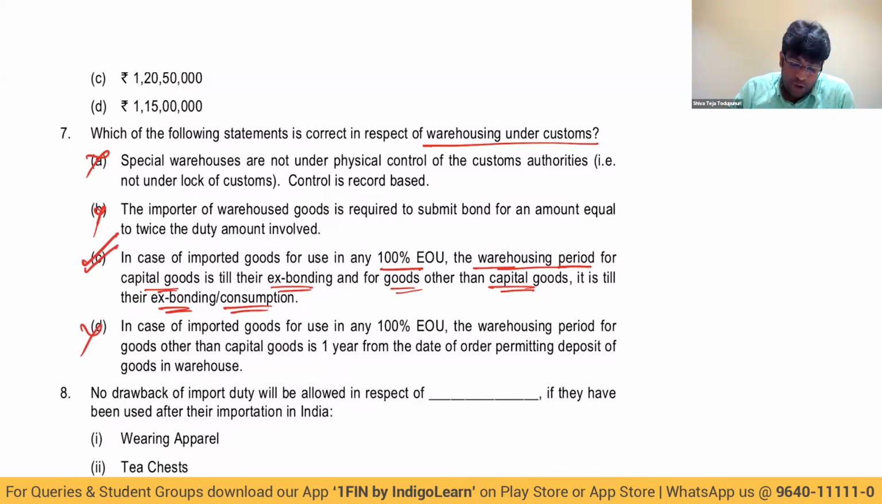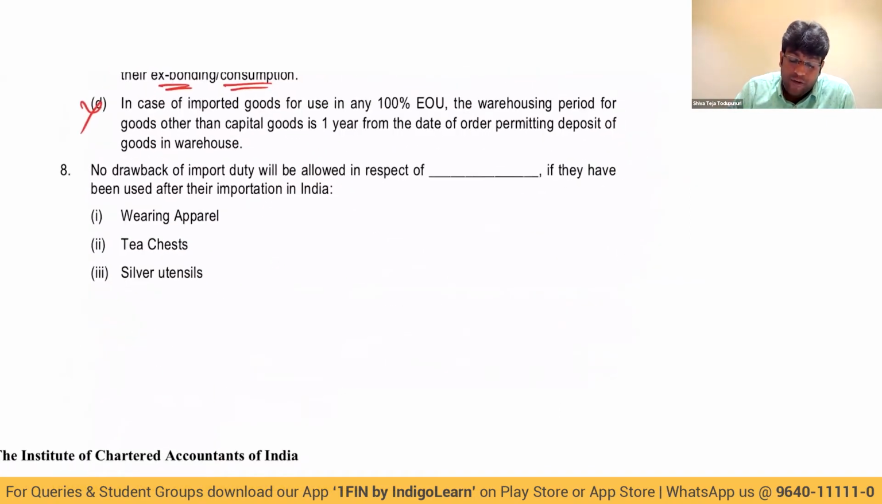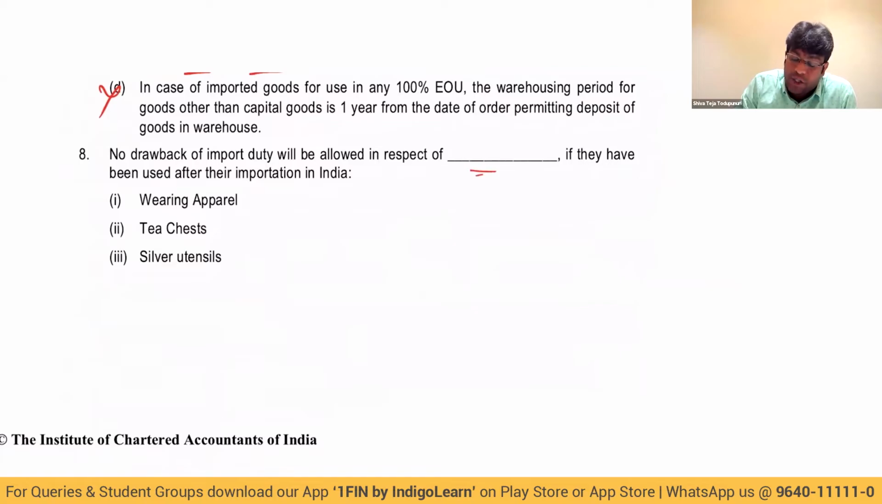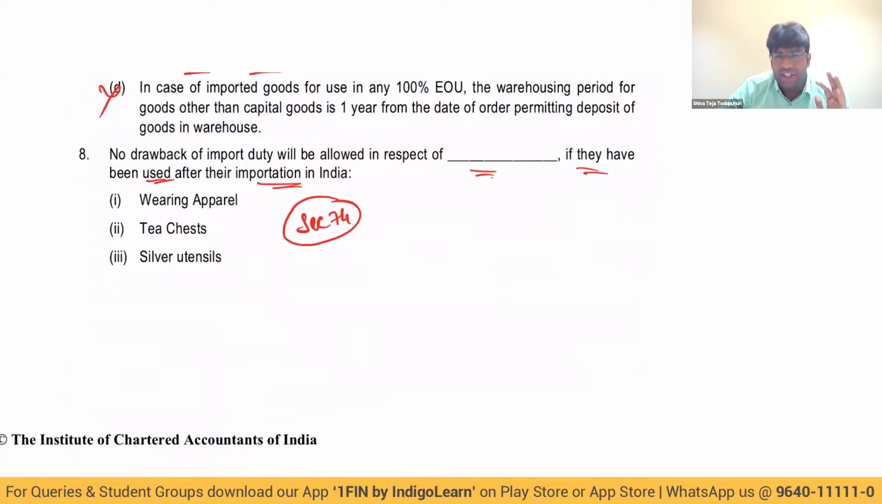Next. Question number 8. No drawback of import duty will be allowed in respect of dash, if they have been used after importation. So we talk about section 74, where in some cases drawback is not allowed. In general, drawback is allowed based on length of usage, not more than 3 months, 3 months to 6 months, 6 months to 9 months, different percentages are prescribed in the law. But for some products, if they are exported after use, then there is no question of duty drawback.